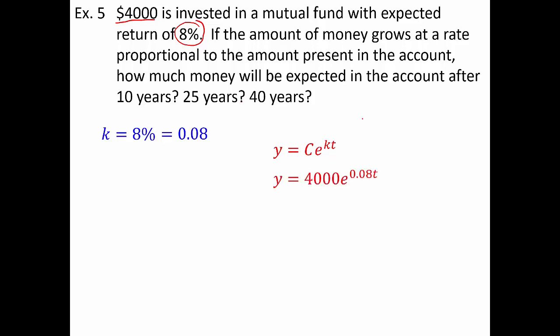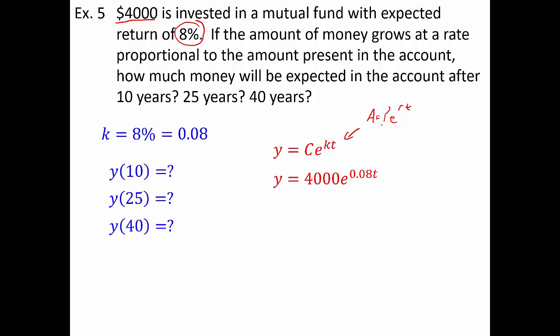So we're going to take that 0.08 and plug it in for K as well as the 4,000 for C. Now for those of you who have seen this before, which should be everyone, there's another version of this formula when it comes to money, and that's A equals PE to the RT. P is the principal amount that you start with, in other words the C value, and then R is your interest rate, in other words 8%, and T is still time. So when it comes to money, sometimes you'll see the formula written as Y equals CE to the KT. Other times A equals PE to the RT. That's just your exponential growth formula for compound interest versus this is the law of exponential growth and decay. It's actually the same formula either way, so if you look this up in other resources, it's the same formula. So 4,000 e to the 0.08 t.